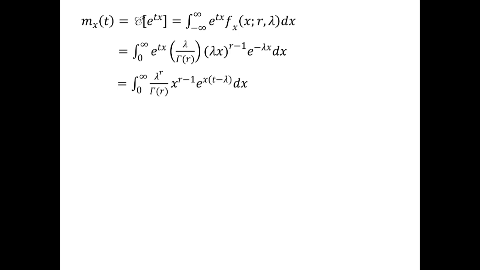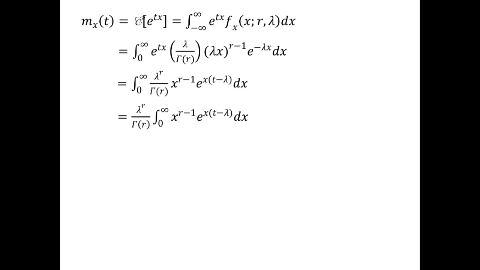So we combine all the common terms. We have the integral of lambda raised to the power of r over gamma r times x raised to the power of r minus 1 times e to the power of x times t minus lambda dx, evaluated from 0 to infinity.